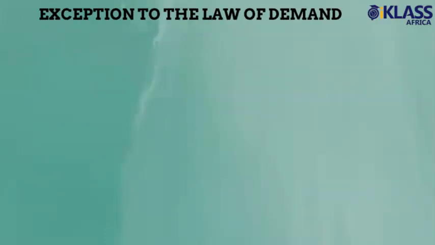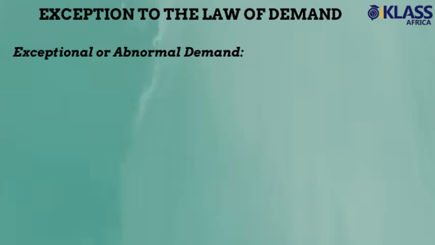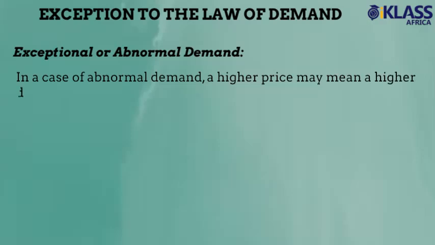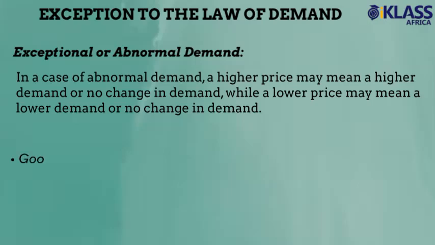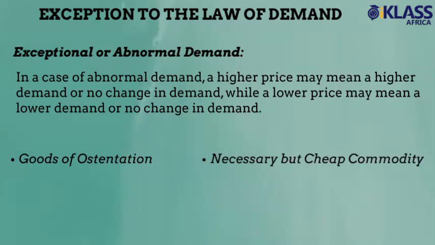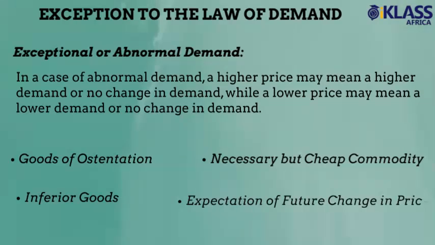Exception to the law of demand. Exceptional or abnormal demand. In a case of abnormal demand, a higher price may mean a higher demand or no change in demand, while a lower price may mean a lower demand or no change in demand. Conditions for these exceptional cases are: goods of ostentation, necessary but cheap commodity, inferior goods, expectation of future change in price.